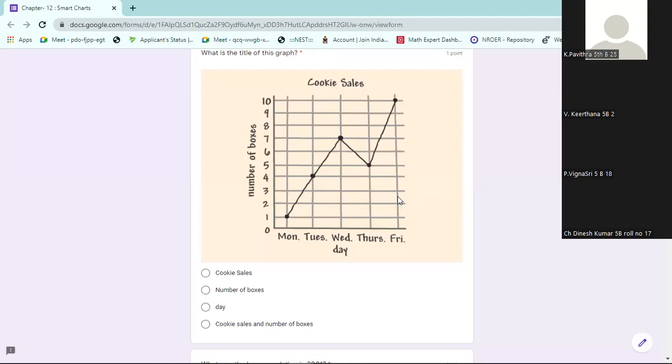Cookies sale and number of boxes. Number of boxes. Cookies sale is the right one.